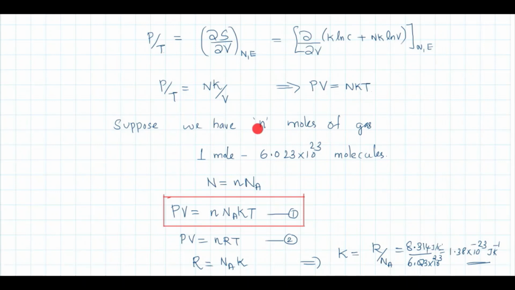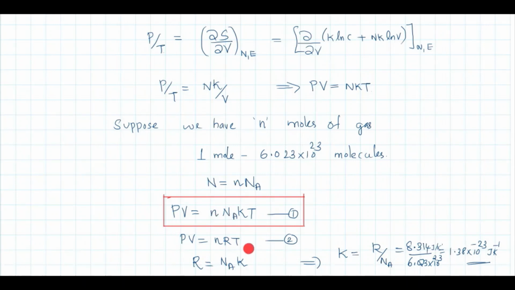Suppose we have n moles of gas. What is the meaning of 1 mole? 1 mole of any gas consists of Avogadro number of molecules. Avogadro number is 6.023 into 10 to the power 23. So we have capital N is equal to small n into N_A, where capital N is the total number of molecules in the container. Since we are considering n moles, that number will be n into N_A. Substituting back, you will get PV equal to n N_A k T.